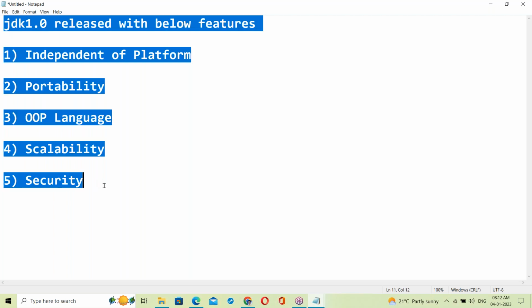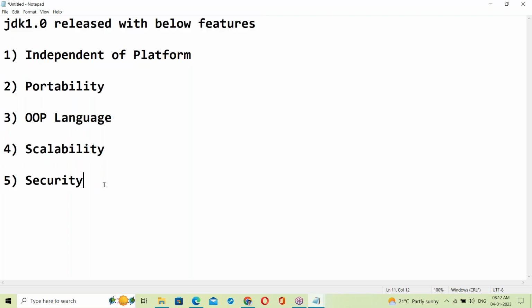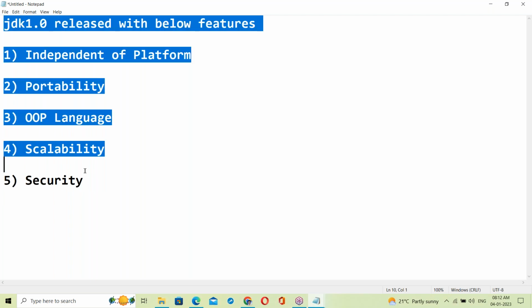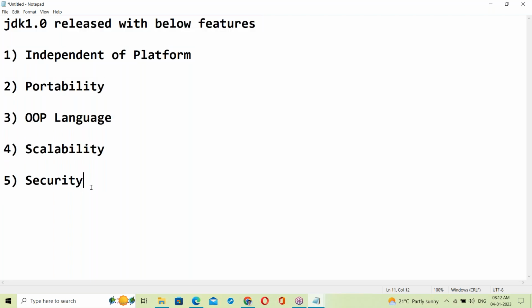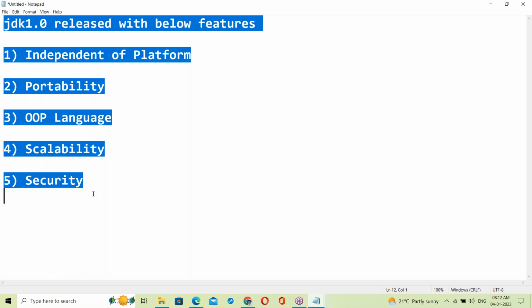Before going to these Java features, let us see some software basics. Directly, you may not understand these features.